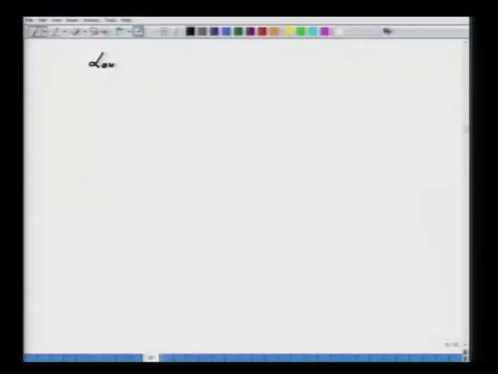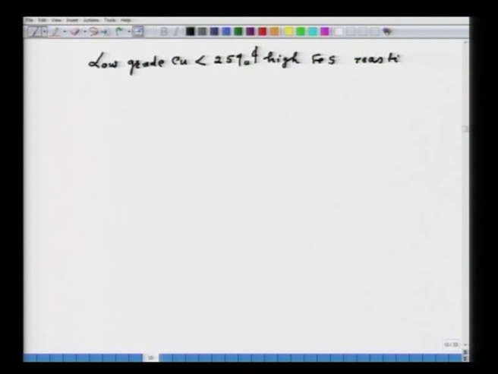If you have low grade copper, means copper less than 25% and high FeS, then roasting is necessary. Because the whole idea of roasting is to convert FeS to FeO.